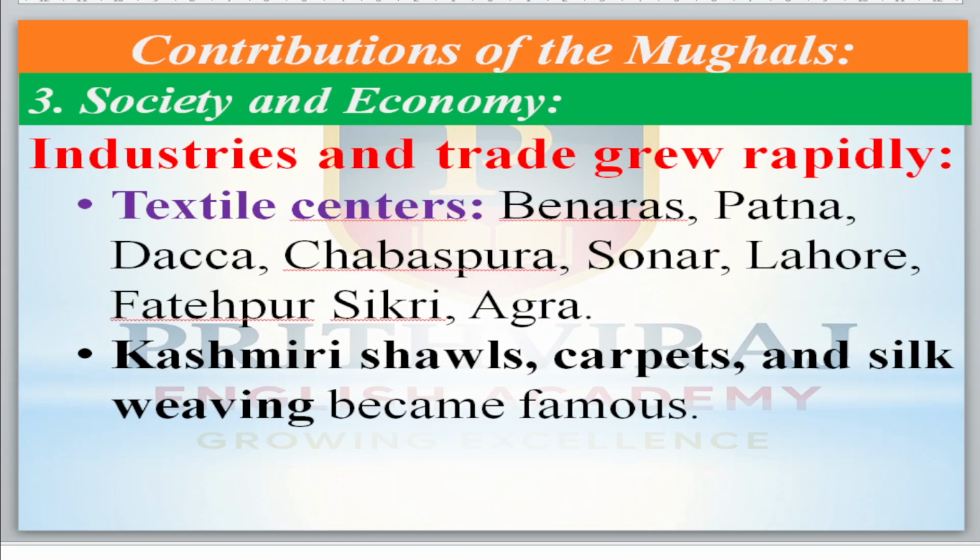Textile centers were there in Banaras, Patna, Dhaka, Chambaspura, Sonar, Lahore, Fatehpur Sikri and Agra.